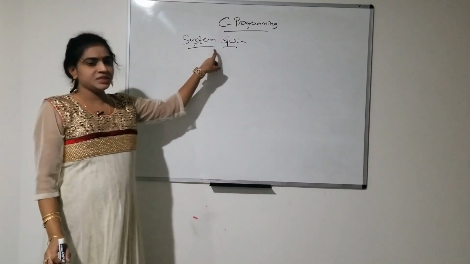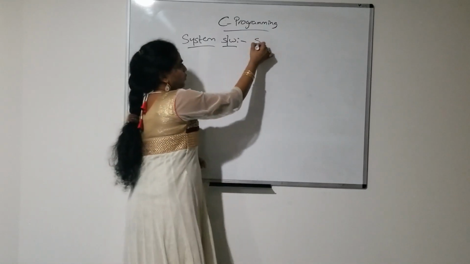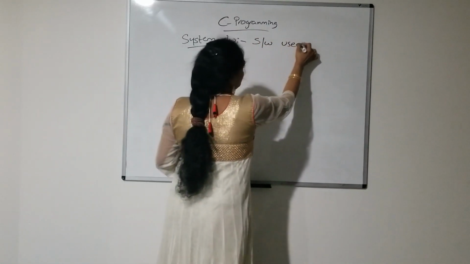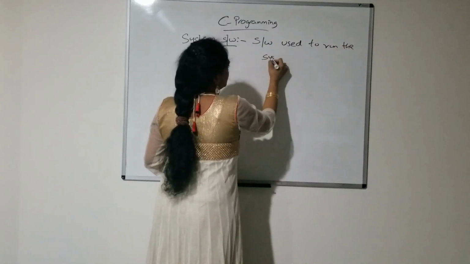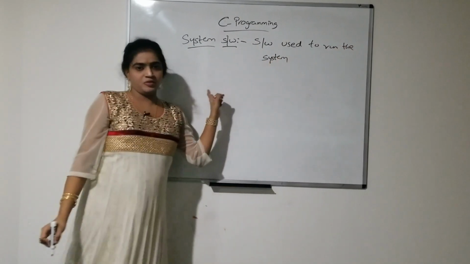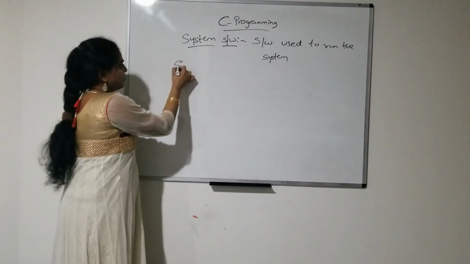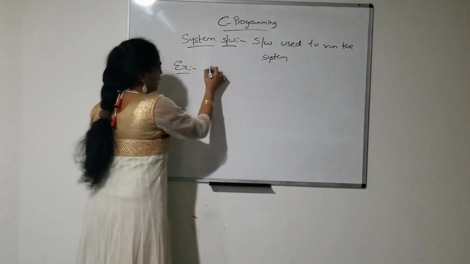So, what is meant by system software? Software used to run the system is system software. So, what are the various examples of system software? Operating system,